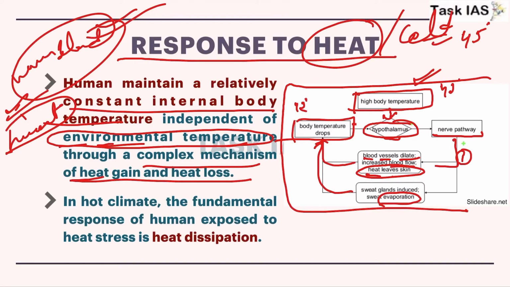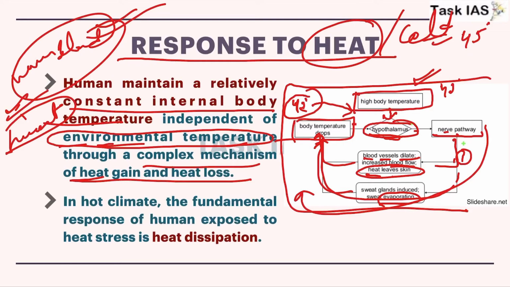So this is one cycle. In another cycle, now at 42 degrees Celsius, this indication will again be sent to the hypothalamus, and similarly this cycle will continue until your body temperature is maintained constant. Here I have considered 40 or 45 as an extreme situation, but consider the core point that this cycle helps in reducing body temperature or maintaining body temperature when outer situations are very hot.